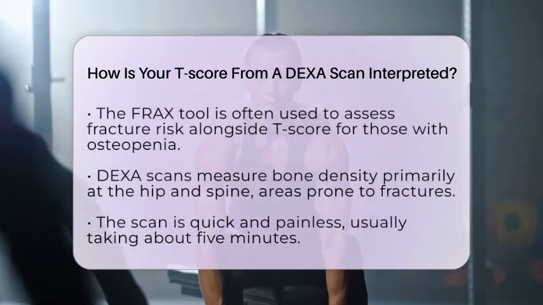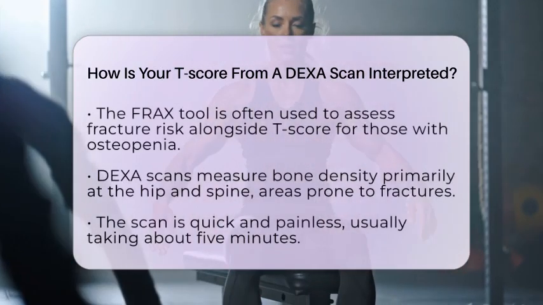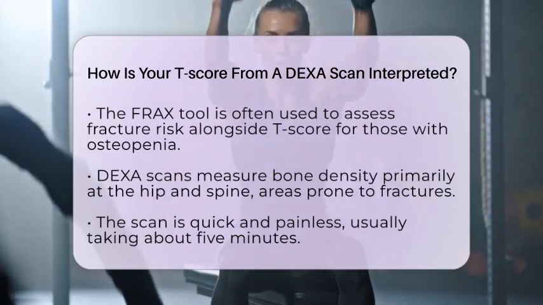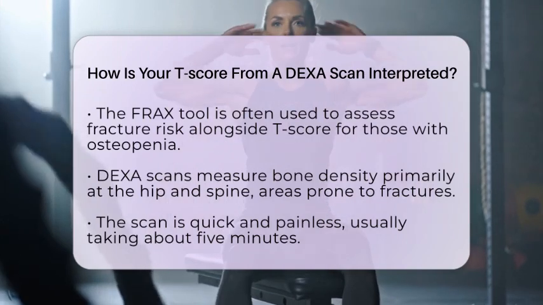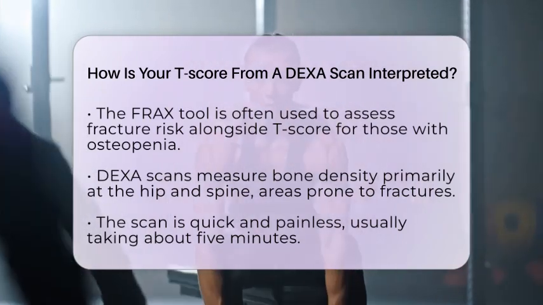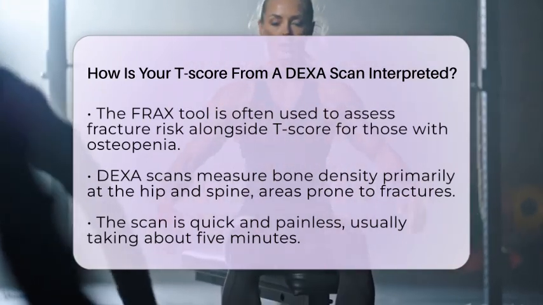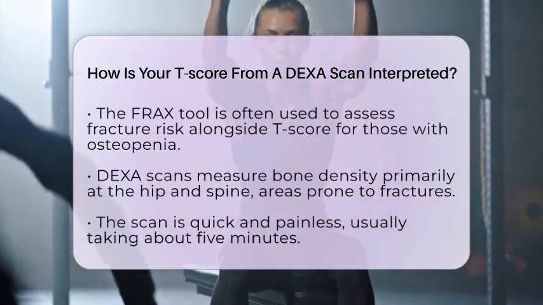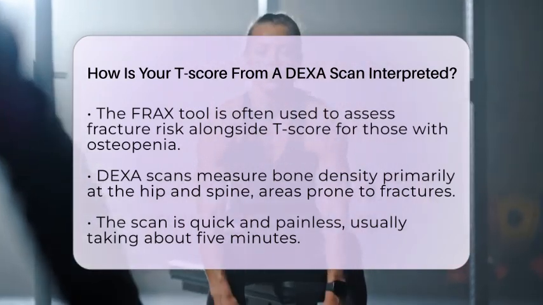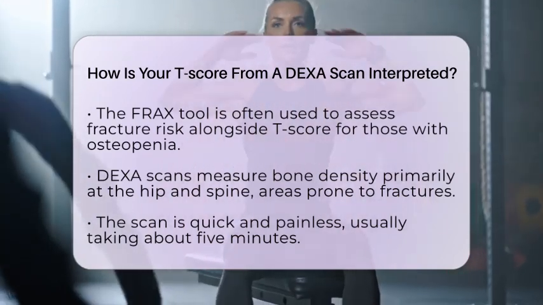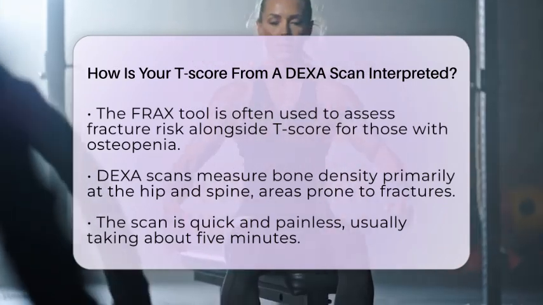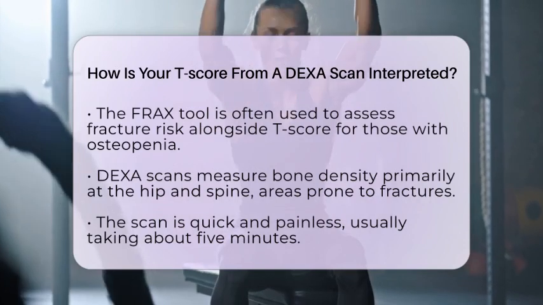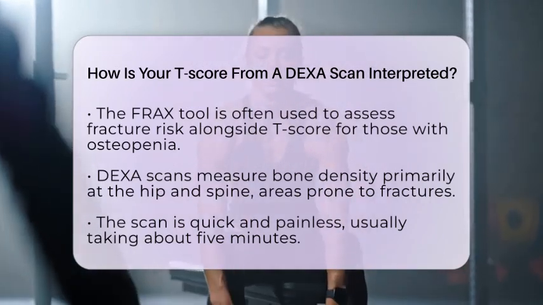In practice, a T-score alone does not determine treatment decisions. For individuals with osteopenia, healthcare providers often use a fracture risk assessment tool called FRAX. This tool considers clinical risk factors along with the T-score to estimate the likelihood of fractures over the next 10 years. If this risk is deemed high, treatment for osteoporosis may be recommended, even if the T-score is above -2.5.